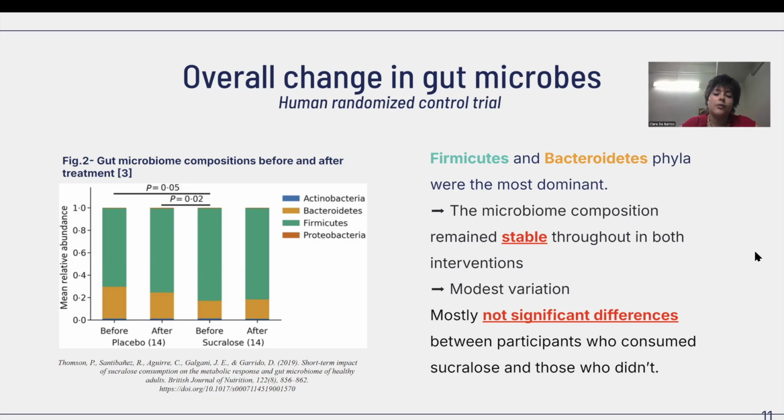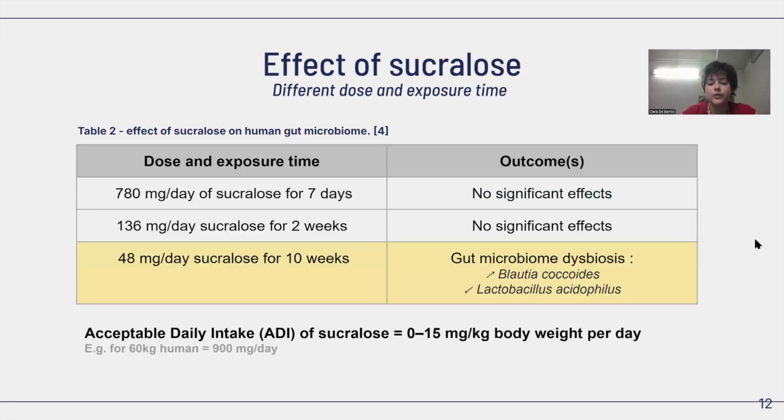A randomized control trial was designed to determine how different sucralose regimens affect the human gut microbiome. For the two short-term exposures, none of them caused significant effect on microbial composition. The third arm extended the exposure time to 10 weeks, and this prolonged intake, lower than the ADI of sucralose, led to clear signs of dysbiosis. Specifically, levels of Lactobacillus rose significantly, while the population of Bacteriobacillus, Lactobacillus, Acidophilus declined.